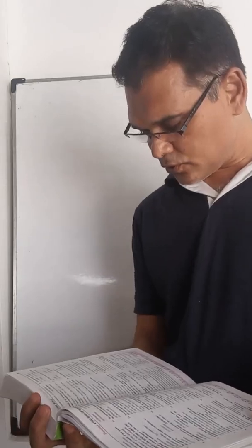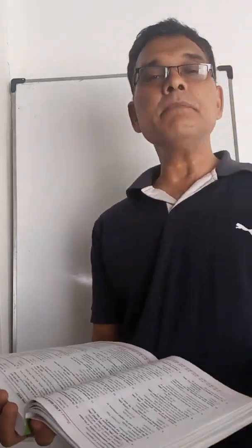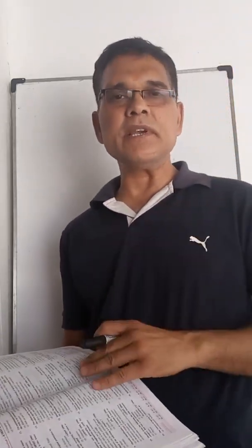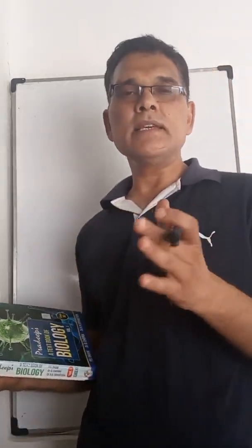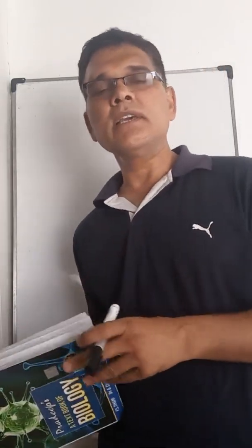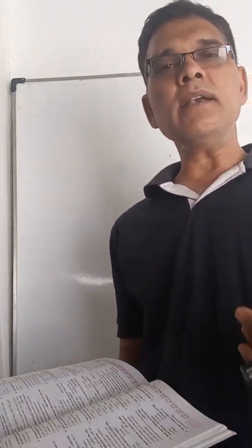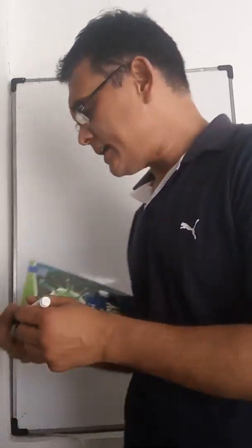Another question: which of the following is the suffix used for family? The suffix written behind family is aceae, as in family Brassicaceae, Asteraceae, Ranunculaceae. So just behind the family name is ACEAE.